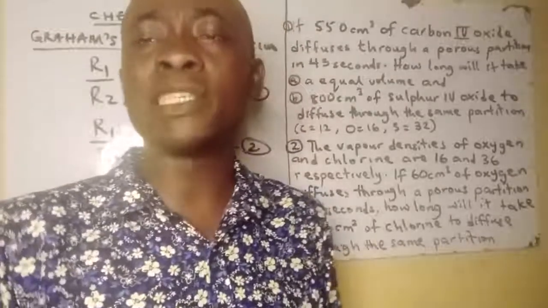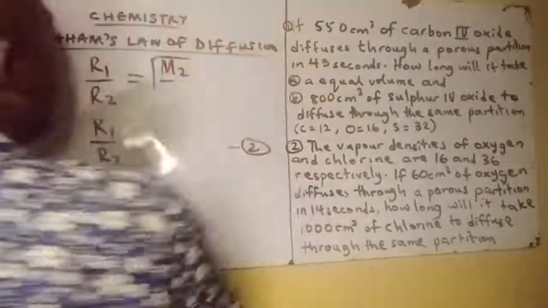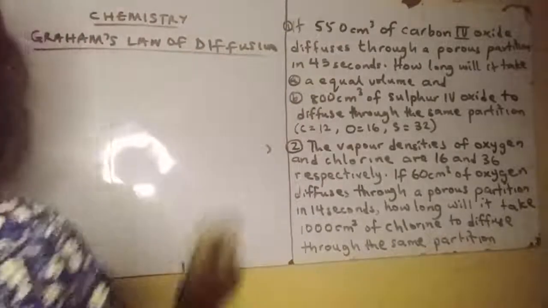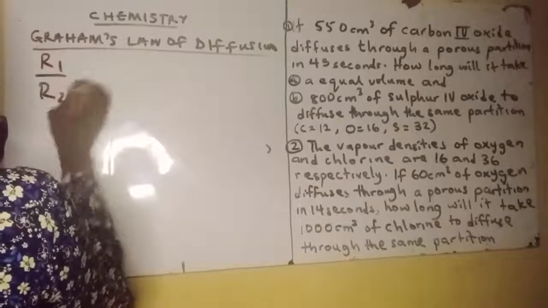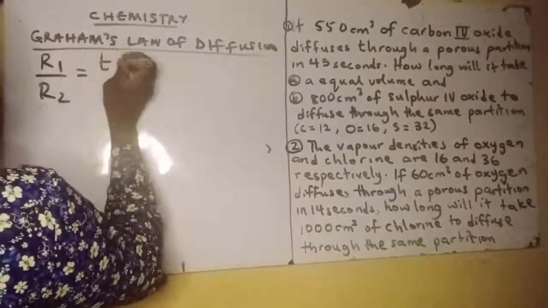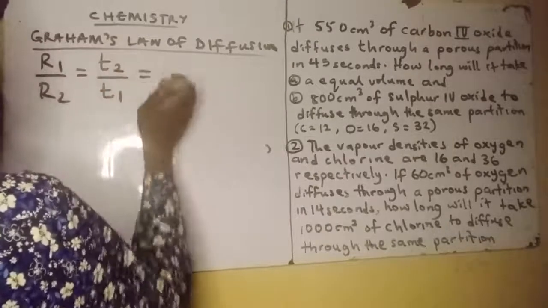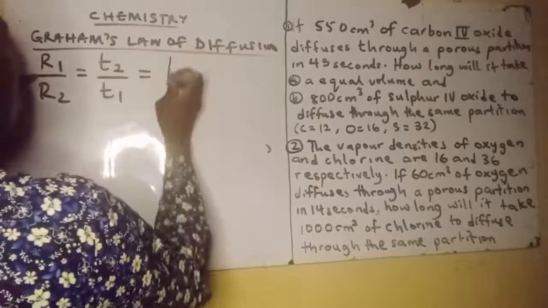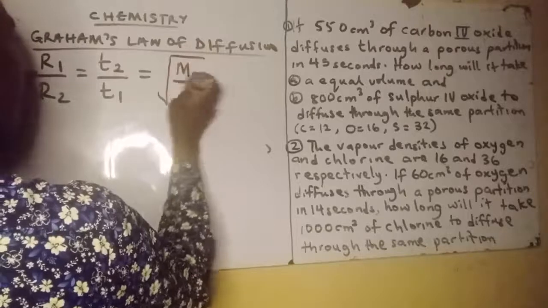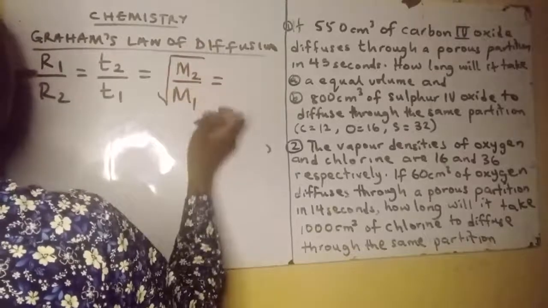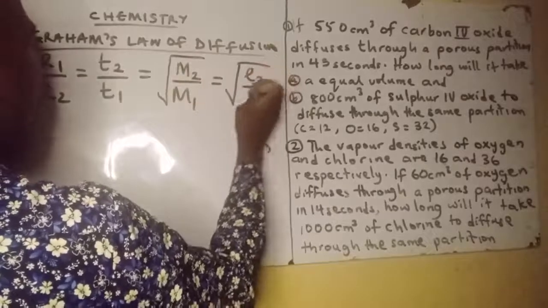Ká wo bá ṣe lè combine gbogbo àwọn ọ̀rọ̀ tá à ń sọ láti ẹ̀ẹ̀kan bá ṣe lè ṣe lélẹ̀. Tá bá sọ wípé R1 over R2 it is having a direct relationship with each other. If they are inverse relationship with each other that will be T2 over T1 and that T2 over T1 will also be equal to root M2 over M1 and eléyìí náà máa jẹ́ root rho 2 over rho 1.